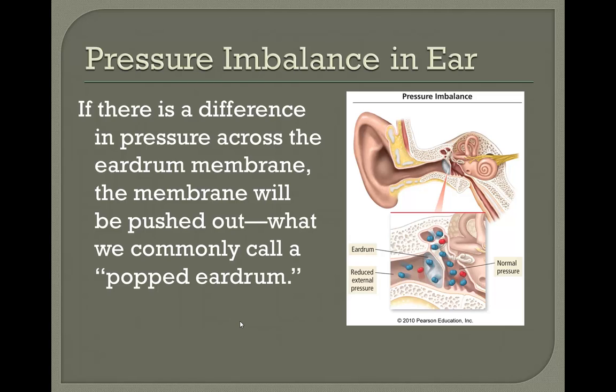Well, this is the difference in the pressure across the eardrum membrane. As you go up in elevation, there are fewer molecules, so there's less pressure outside than there is on the inside, and to try to alleviate that, you feel a popping.